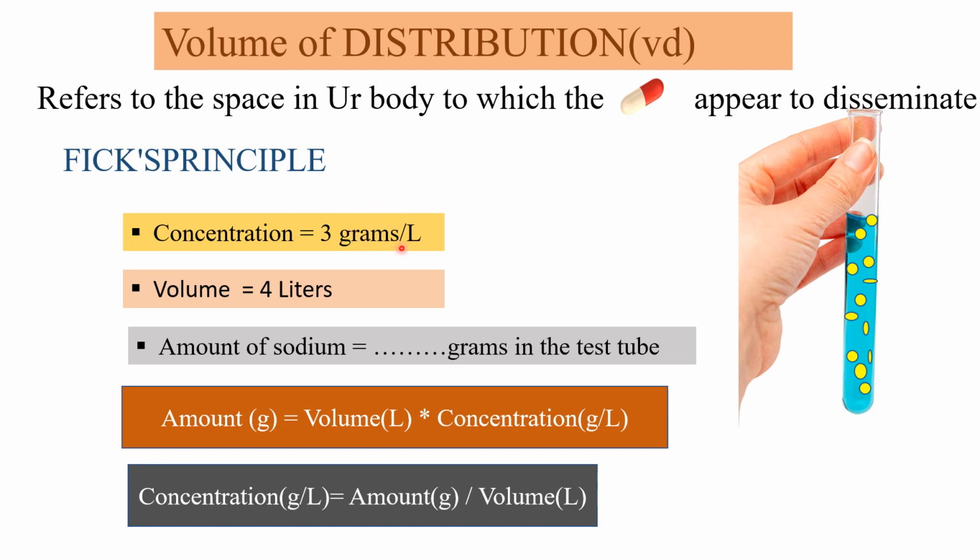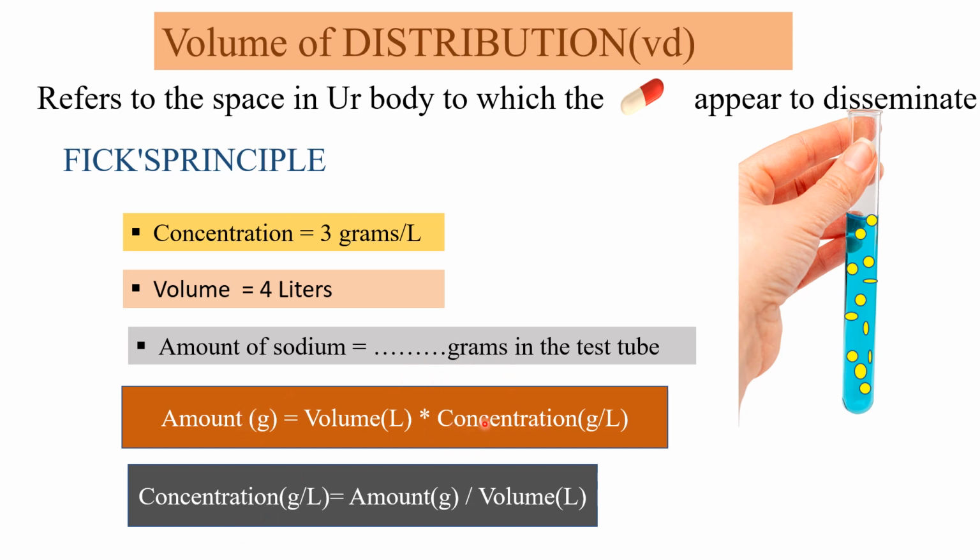Let us consider 3 grams per liter. How much volume? Let's consider 4 liters. If I ask you the amount in grams in the test tube, where volume is 4 liters and concentration is 3 grams per liter, then the answer would be 12 grams. So amount is equal to volume times concentration.